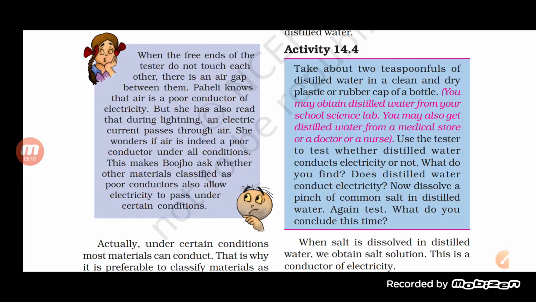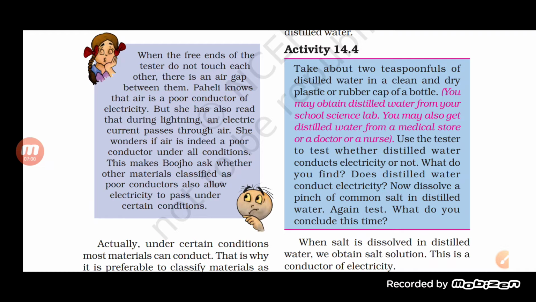Basically, we will take 2 teaspoonful of distilled water in a plastic or rubber cap of the bottle, and then we will use a tester to check whether it will allow the electric current to flow through it or not. Then we will add a pinch of common salt, NaCl, to the distilled water, and again we will test it. What is the thing which we will conclude here?